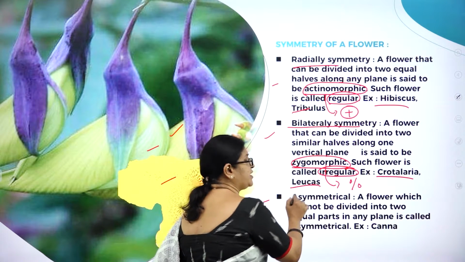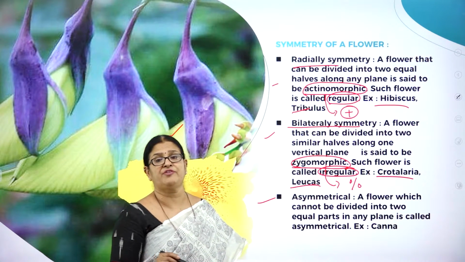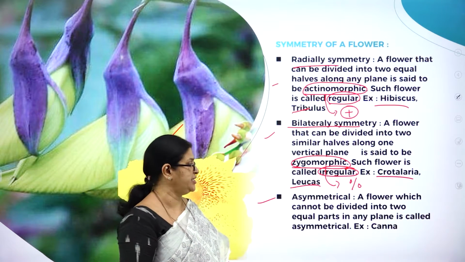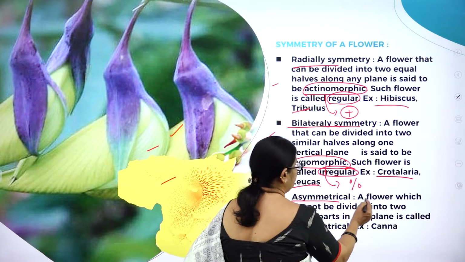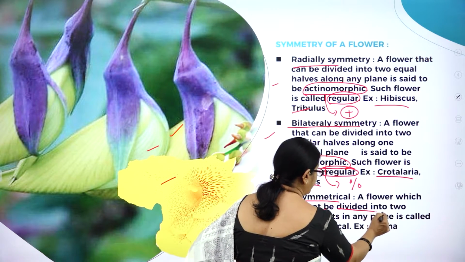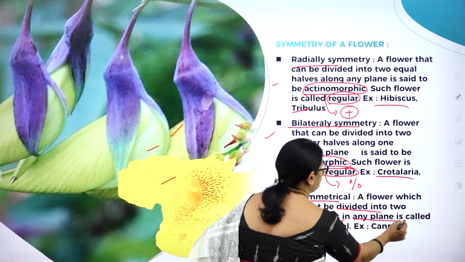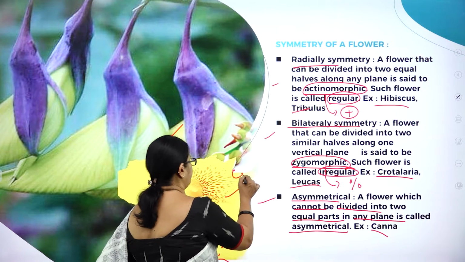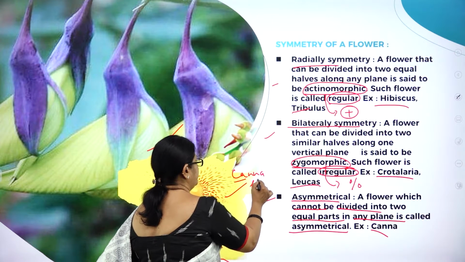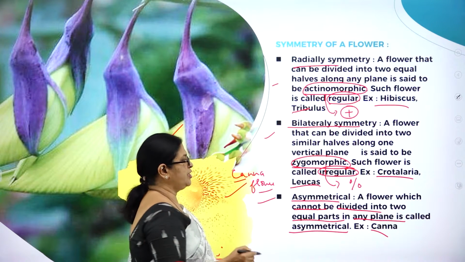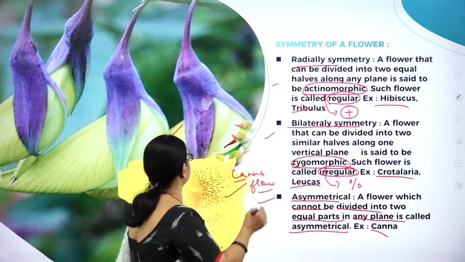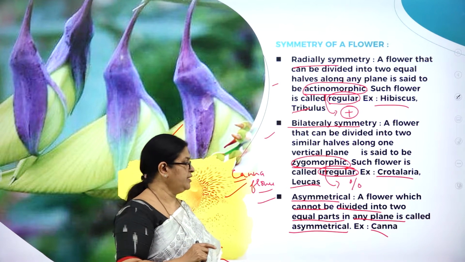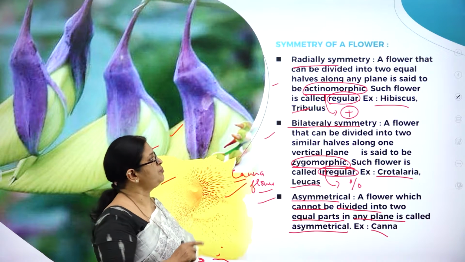What is asymmetrical? You are not able to cut the body of a flower into two equal halves in any plane or any direction. It is called asymmetrical. That is, a flower which cannot be divided into two equal parts in any plane is called asymmetrical. Example, canna. Here you can see the beautiful picture of a canna flower. So you are not able to cut the flower in any plane. It is called asymmetrical. Hope you have understood.